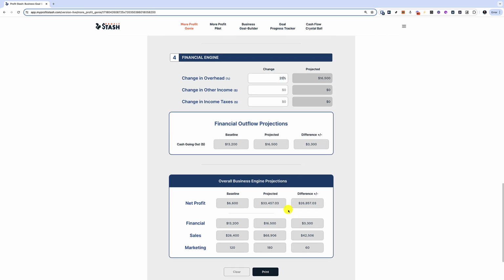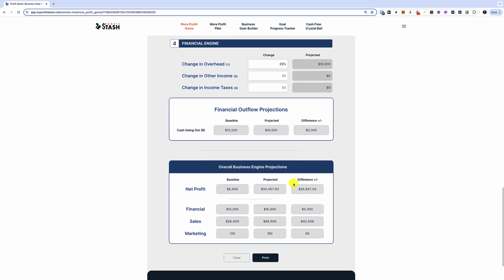So we have a summary. This was our initial net profit based on the numbers we input. Net profit was 6,600. We're projecting almost a 5 times increase. Okay. 33,500 projected. And then these are the financial and sales and marketing projections. Okay. We still don't know if this is going to work out. It may not be enough.